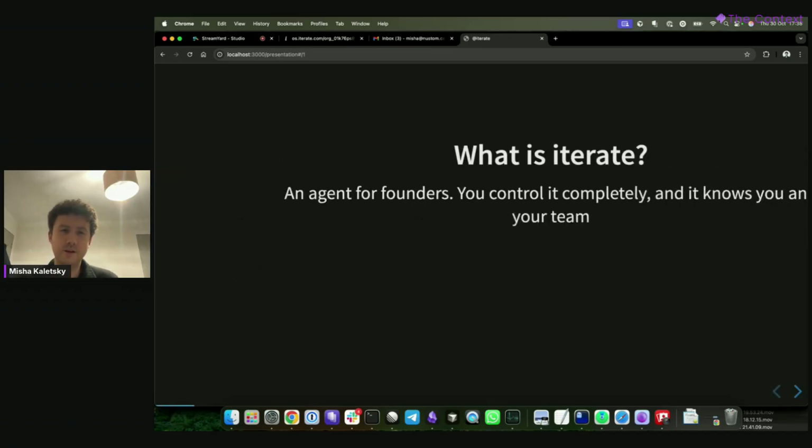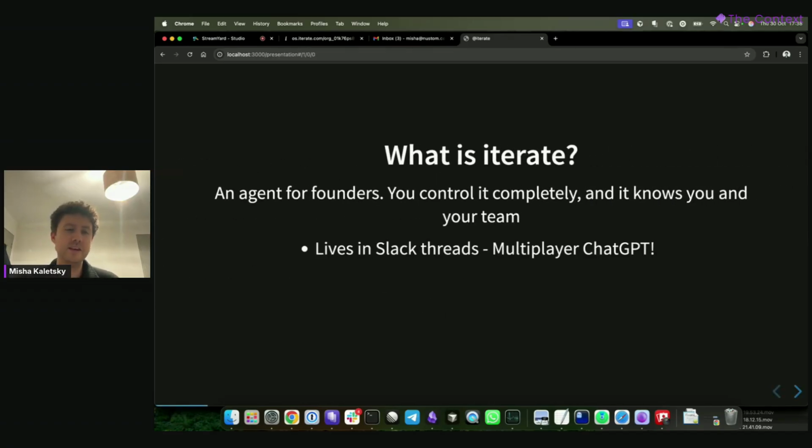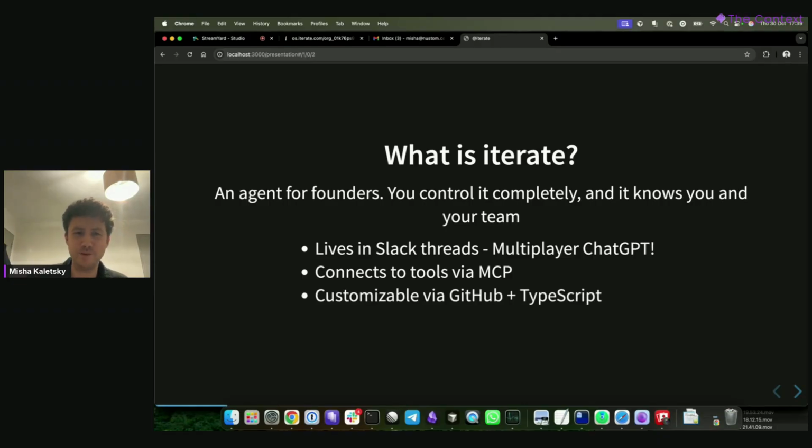And so I'll go through. Because it lives in Slack, you can think of it like ChatGPT, and it can do everything ChatGPT can do, or any of the other models. You can add MCP servers, of course, but I think the key feature is that it's multiplayer. You can teach it about who you are, who your team is, and then you can have multiple people talking to this bot. It connects the tools, of course, via MCP. That's why we're all here.